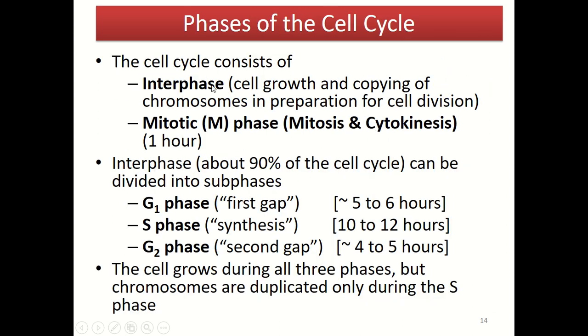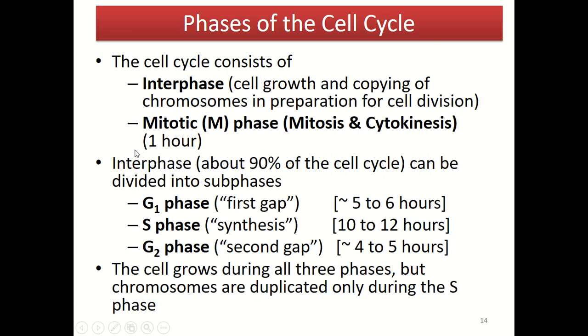So the cell cycle, as I mentioned earlier, consists of interphase and also mitotic phase. Interphase is important for cell growth and also copying the chromosomes in preparation for cell division. Meanwhile, the mitotic phase, or mitosis, including mitosis and cytokinesis, is for cell division.